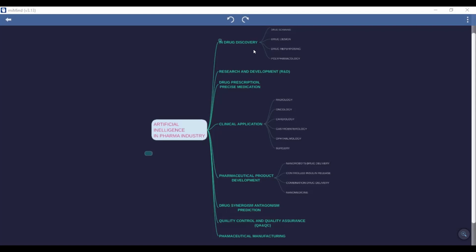It is used for development of new novel drug delivery systems like nanomedicines, combination drug delivery, controlled insulin release, and nanorobots drug delivery. Then drug synergism, antagonism prediction. Next one is quality control and quality assurance department, and last one is pharmaceutical manufacturing.